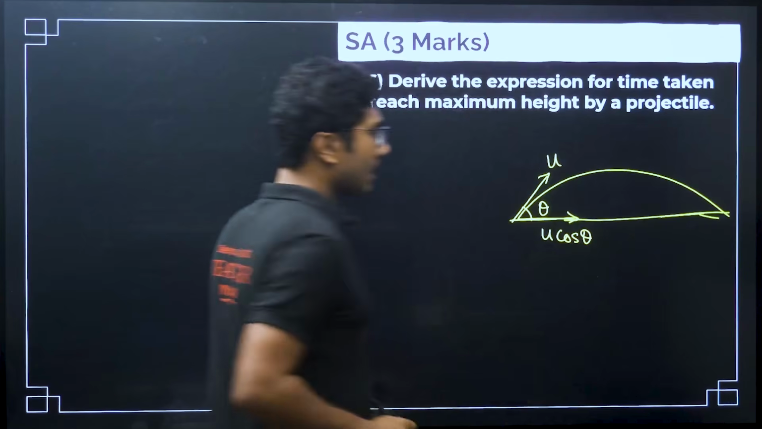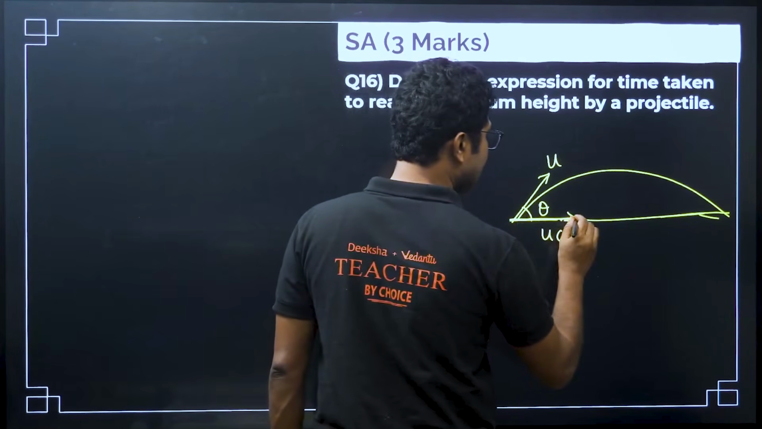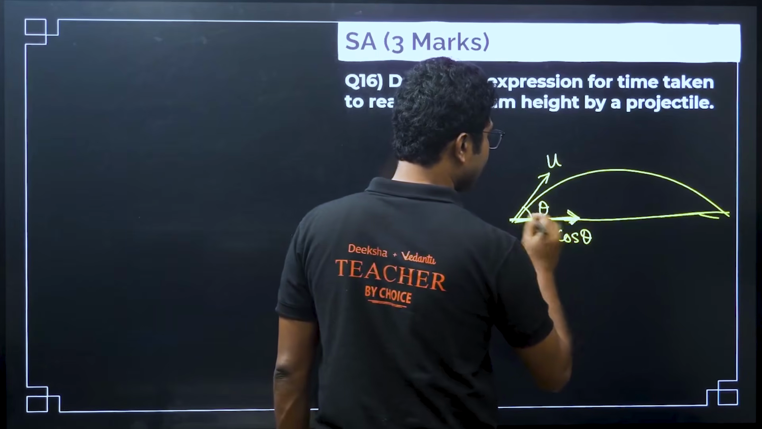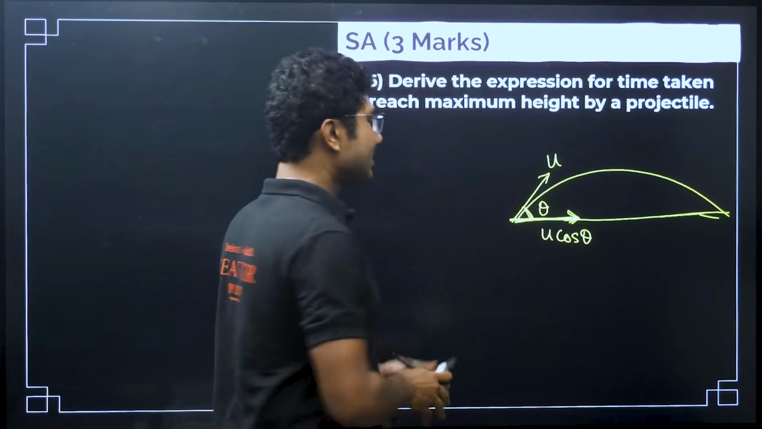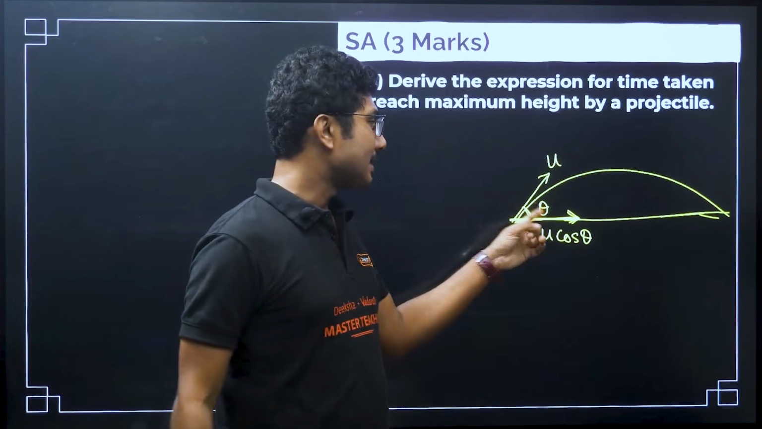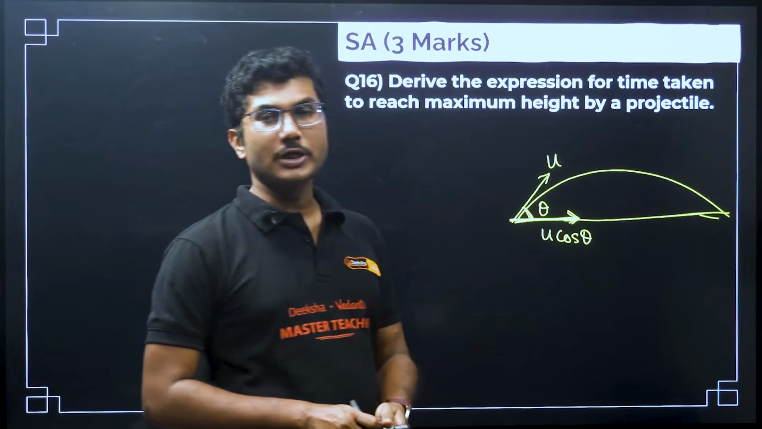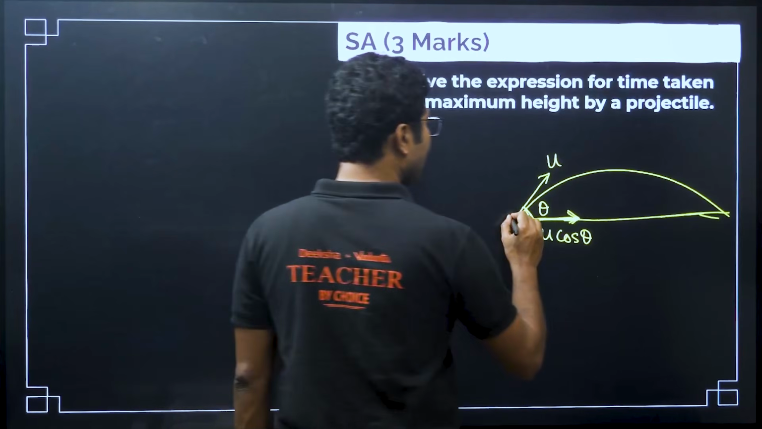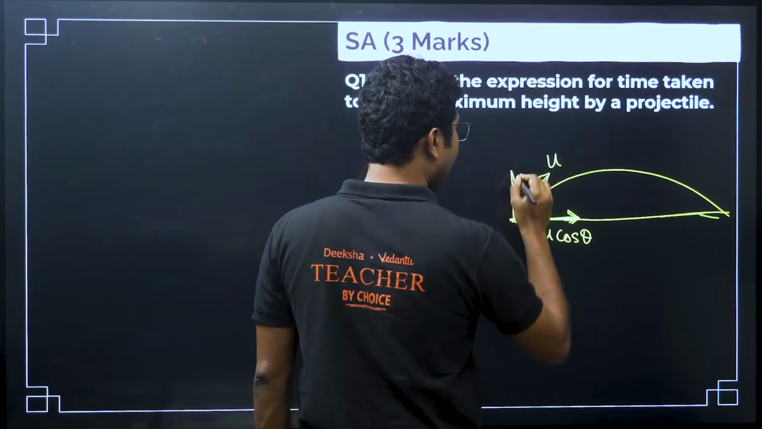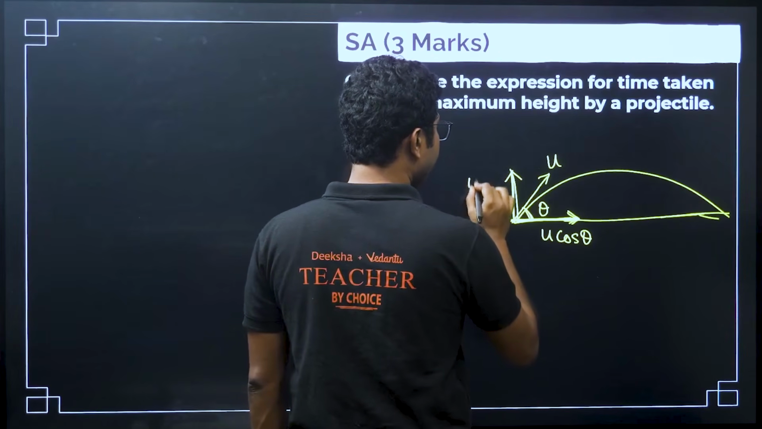Now, if you are doing this for the first time, you have to remember that the adjacent component, called adjacent because it just sticks to the angle theta, it is just next to the angle theta, will always be cos. And the perpendicular component, which is not in contact, will always be sin.